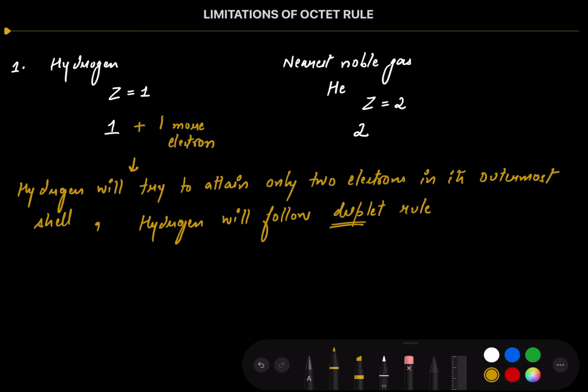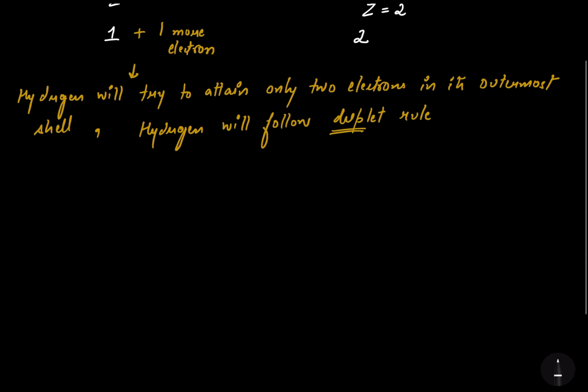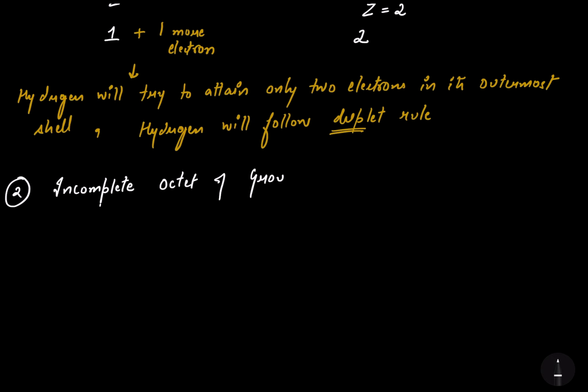Now let's talk about the second exception or the second limitation of the octet rule. The second limitation is incomplete octet of group number 13 elements.